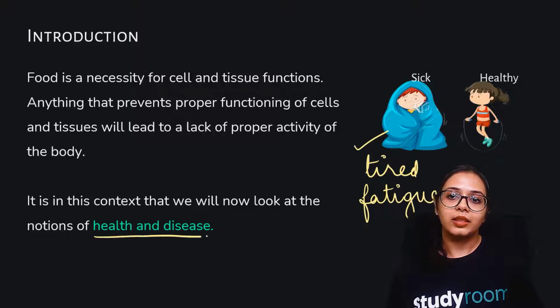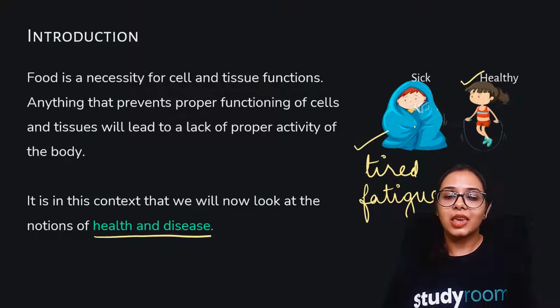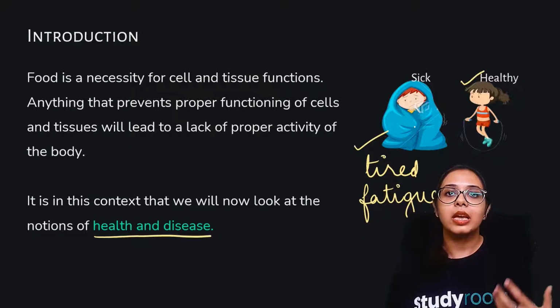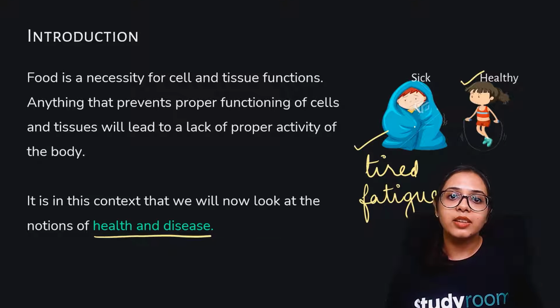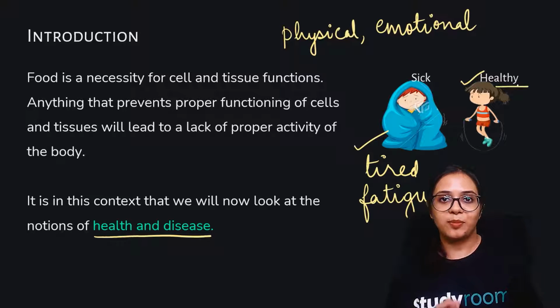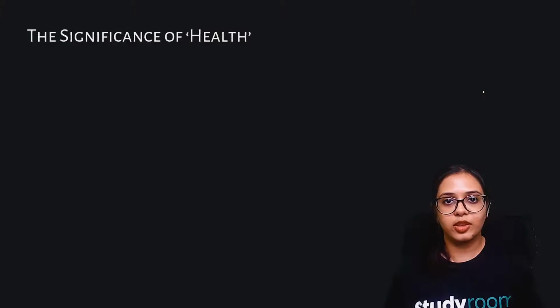So when I say that a body is healthy, I mean that the body is capable of interacting with others in a very enthusiastic manner. It is capable of interacting with its surroundings, and it is also capable of being in a good mood. There are physical factors, and there are psychological and emotional factors. All these factors determine whether a body can be called a healthy body or a sick body. Okay. Moving on, let's talk about the significance of this health.